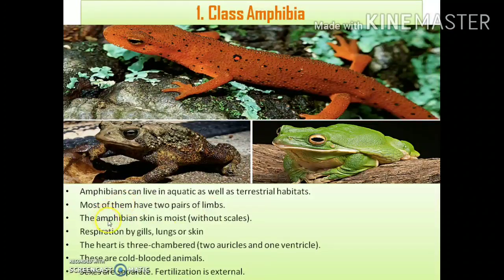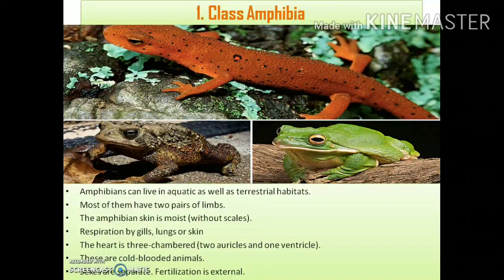Clear? Next, the amphibian skin is moist. Their skin is moist and rough, that is, it has some moisture, and they are generally without scales. That means their skin generally lacks scales. You can see there is no scale in their skin, unlike the class Osteichthyes, where we had seen that most of the fishes generally have scales, right? But unlike them, the class Amphibia doesn't have any scales on their body.